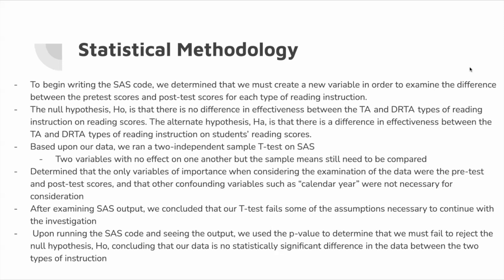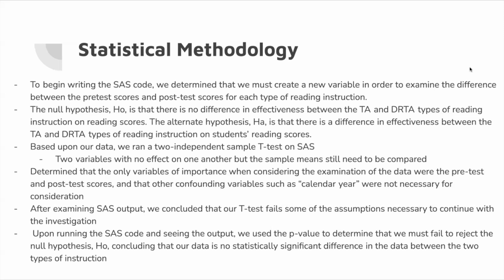The reason we did this is because a 2-independent sample t-test calls for 2 variables that have no direct effect or impact on one another, but the sample means of both still need to be compared to one another. In this instance, the pre-test scores of students and the post-test scores of students do not directly have an impact or effect on one another because they're taken at separate times after a certain amount of instruction has been given before each, but they still need to be compared to one another in order to determine if the instruction given in between each type of test is more effective than the other.